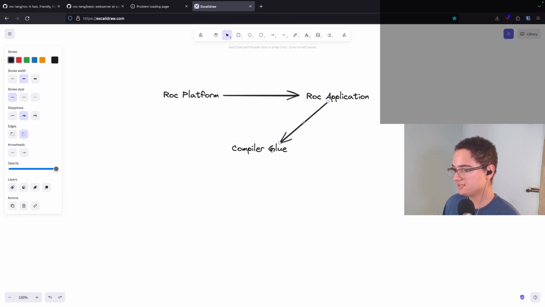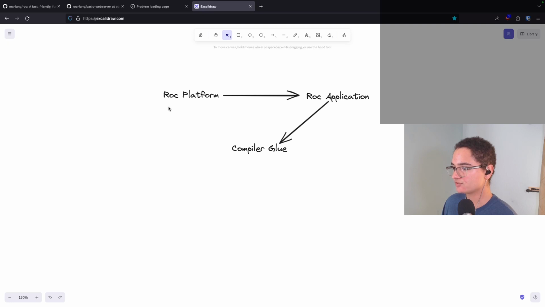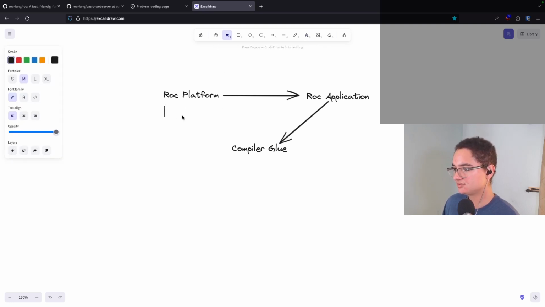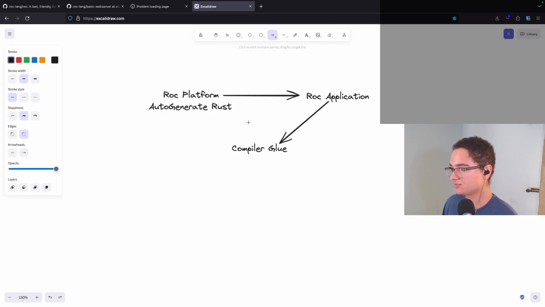It will read in the application, figure out what is needed, and then it will go back to the platform and generate more files for the platform. Like, we'll just go here, auto-generated Rust for the platform, right? So we'll also have auto-generated Rust that is literally part of the platform that gets compiled with the platform, and Glue just does that.